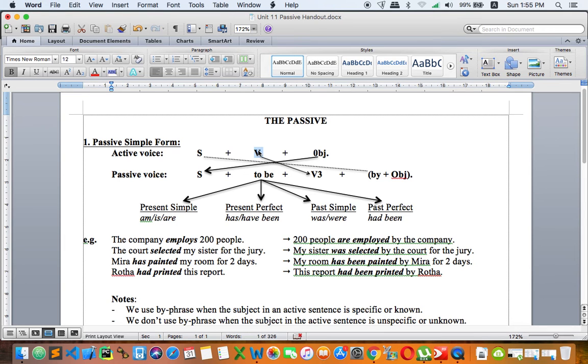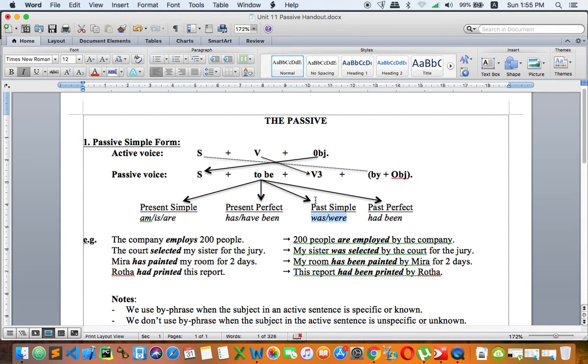If this is a present verb, the verb in the present tense, then to be here is am, is, or are. It depends on the subject right here. And if the verb right here is in the present perfect simple, then to be here is has or have been. Okay. If the verb here is past simple, then to be here must be was or were.